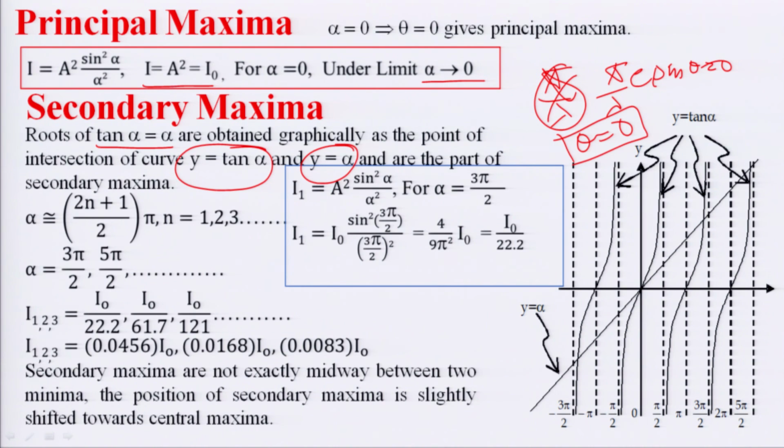As we can see, the y is equal to alpha graph can never touch the y axis. So, approximate values of alpha are 3 pi by 2, 5 pi by 2, or 7 pi by 2 and so on. Exact values are 1.43 pi, 2.46 pi and 3.46 pi and so on.